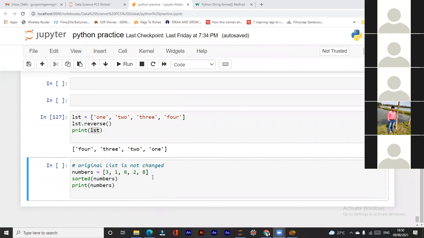Okay. So now we'll see the result. Here we have a list named numbers. We have the list and sorted. We are using sorted on this list. Now we are printing numbers. What is expected in the result? What will we get? Do we get it in ascending order?